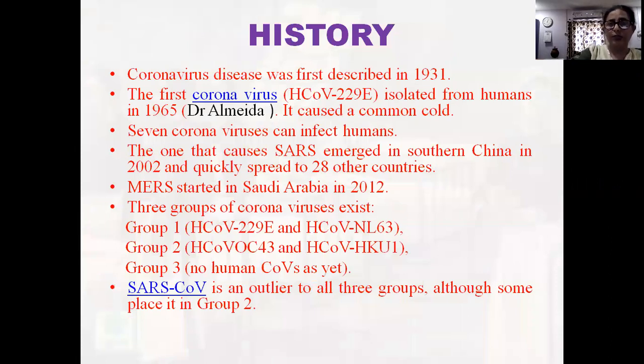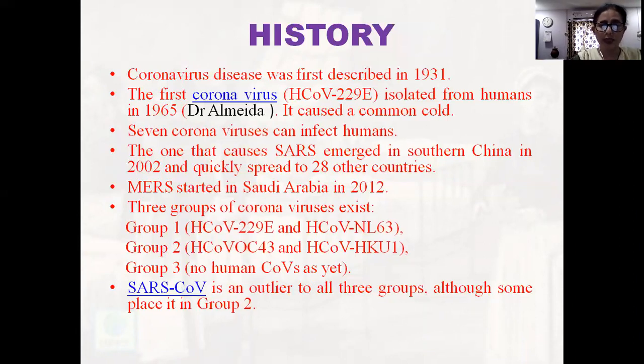History: coronavirus disease was first described in 1931. The first human coronavirus was isolated in 1965 by Dr. Almeida. It causes a common cold. Seven coronaviruses can infect humans. The one that causes SARS emerged in southern China in 2002 and quickly spread to 28 other countries. MERS started in Saudi Arabia in 2012.